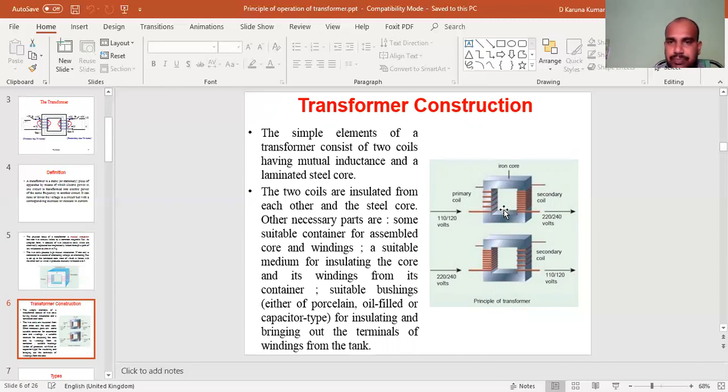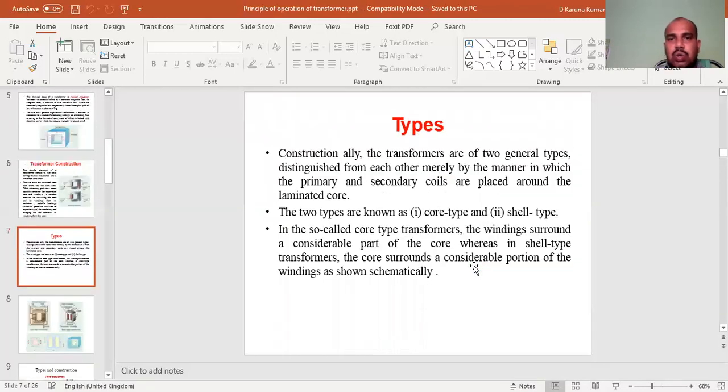There are three parts of the transformer. The first one is the primary winding, the second one is the secondary winding, and the third one is the core. There are different types of transformers. Generally, there are step-up transformers, step-down transformers, voltage transformers, current transformers, core type and shell type transformers, and single phase transformers.